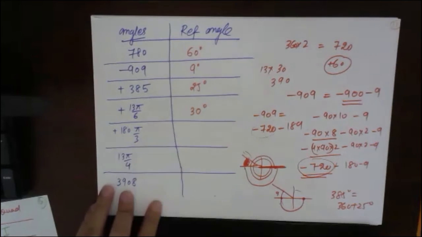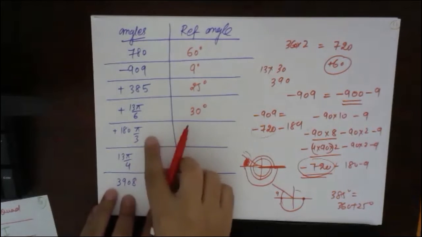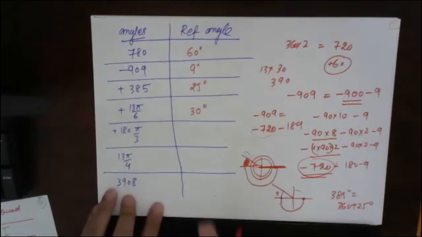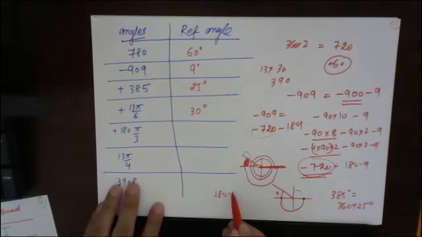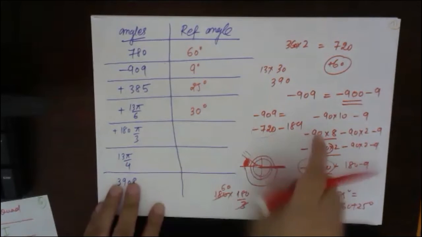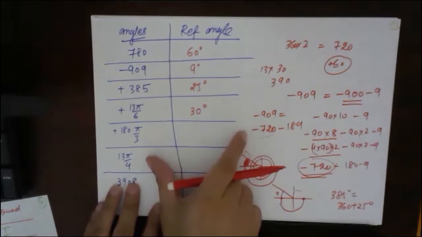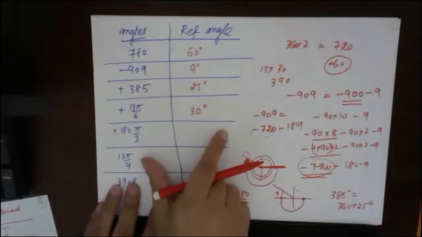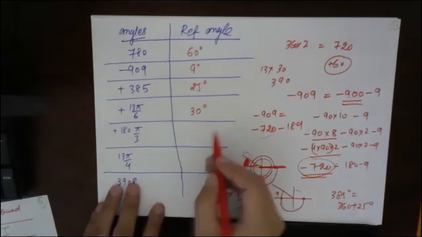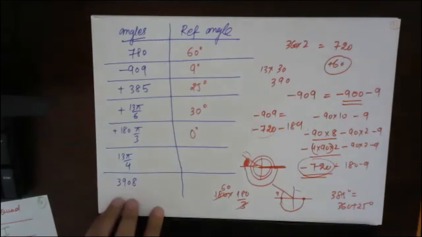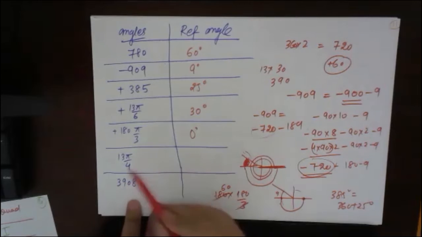Fine. 180 pi by 3. Yesterday we solved something on the y-axis, so let's calculate it anyway. 180 divided by 3 is 60, and 60 into 180 means it will be either on the positive x-axis or the negative x-axis. No matter which side it is, the reference angle will always be 0. Everybody understood? Very good.